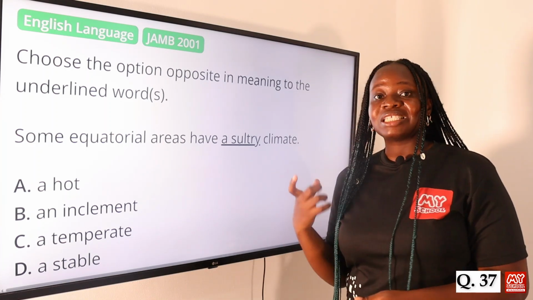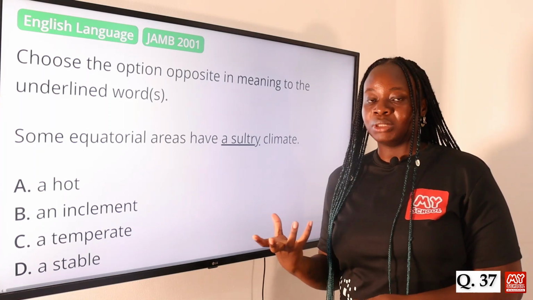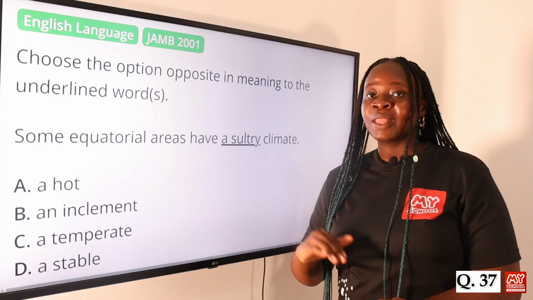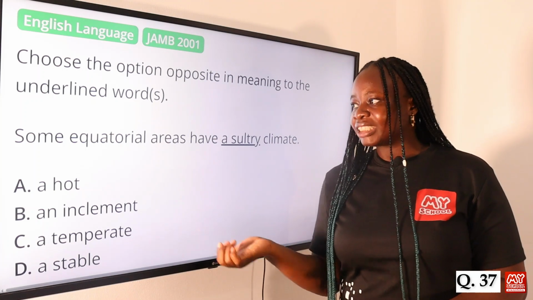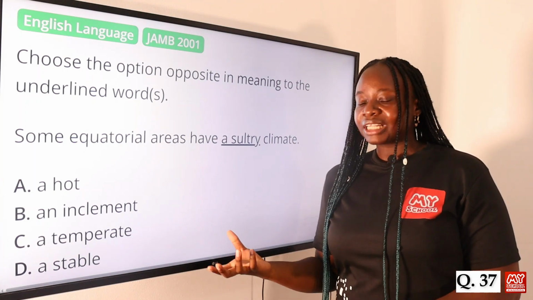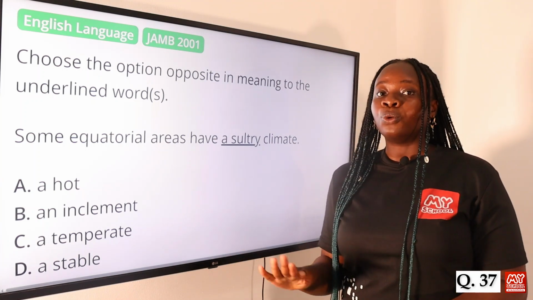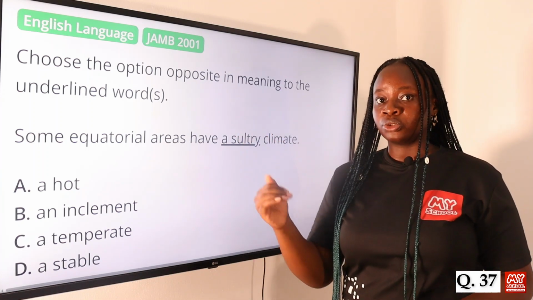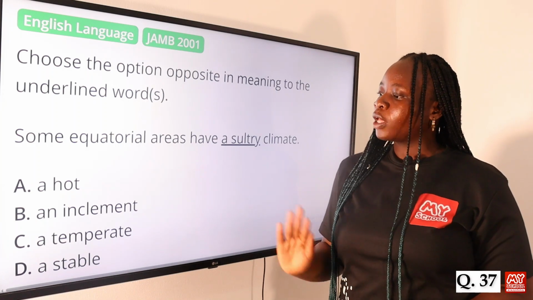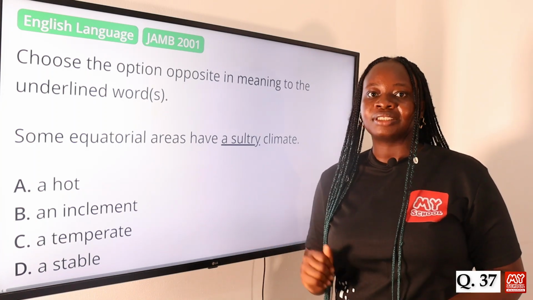A sultry climate is a climate that is usually hot and humid because they are staying in an area that is directly facing the sun. So the opposite of that would be a temperate climate. A temperate climate is a climate that is usually cool and moderate. That's because they are far away from the sun. The sun doesn't hit directly at them. So option C, a temperate, is the answer to this question.